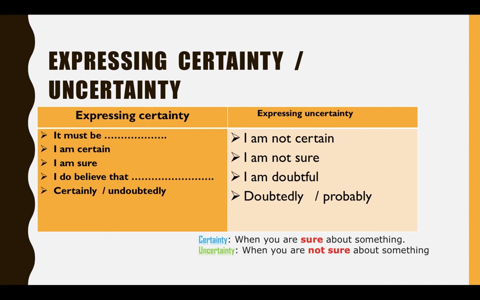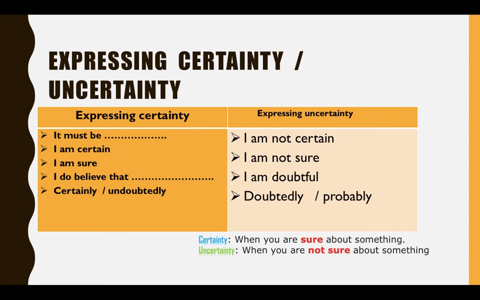For expressing certainty, we have: it must be, okay, so I'm sure. For example, it must be here or something. I'm sure. I'm certain about. I'm sure. I do believe that. Certainly, undoubtedly. Okay, certainly and undoubtedly. These are expressions you have to use when you are certain about something.